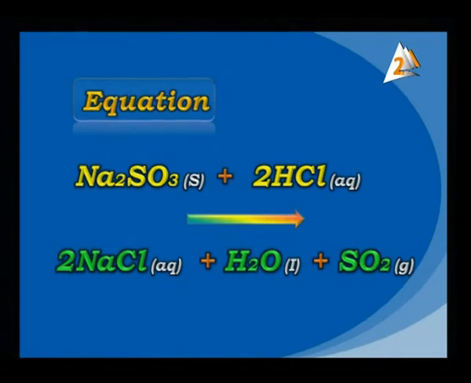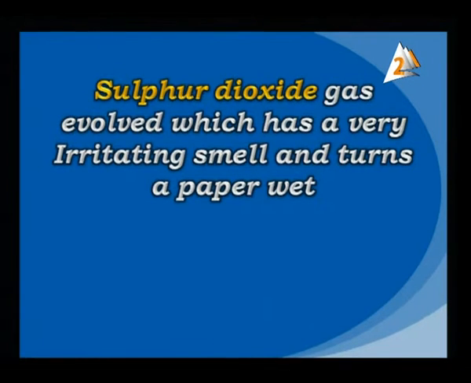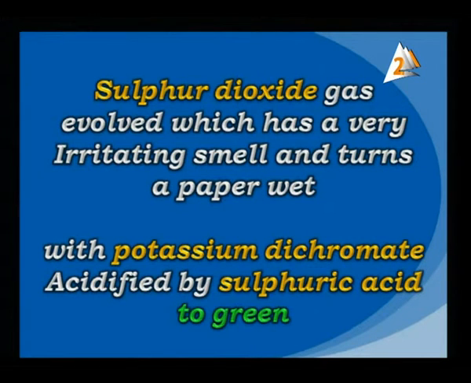This we will know in the next one. Let's see what you do now. Sulfur dioxide gas is evolved here, which has a very irritating smell and turns paper wet with potassium dichromate, acidified also by sulfuric acid, to green color. Why, and what happened now? Good. Can you write the equation now? Yes, we have the equation here.